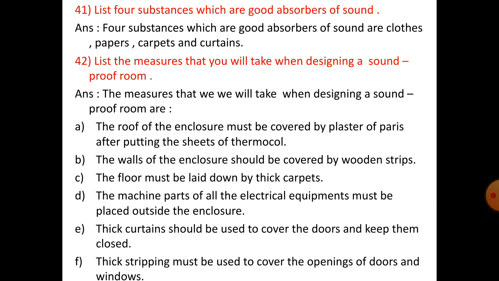The walls of the enclosure should be covered by wooden strips. The floor must be laid down by thick carpets. The machine parts of all the electrical equipments must be placed outside the enclosure. Thick curtains should be used to cover the doors and keep them closed. Thick stripping must be used to cover the openings of doors and windows.